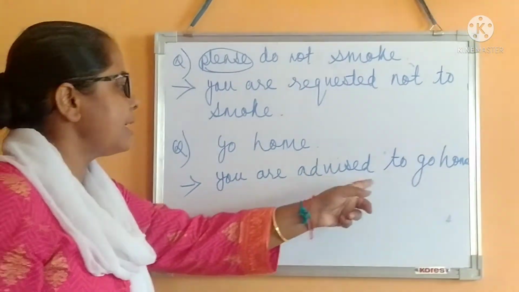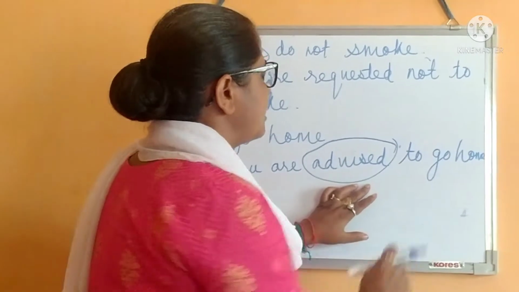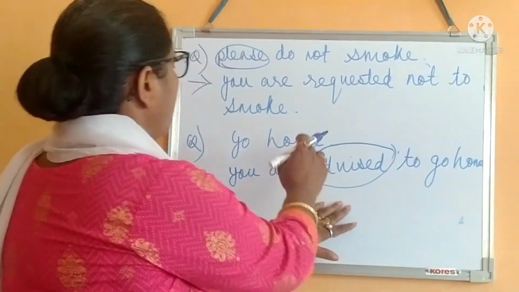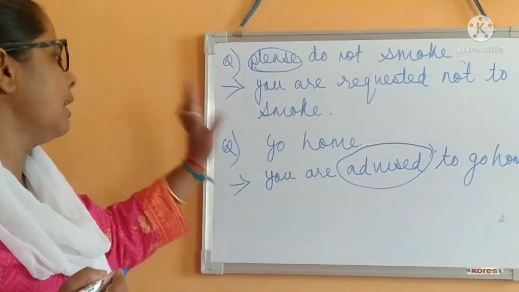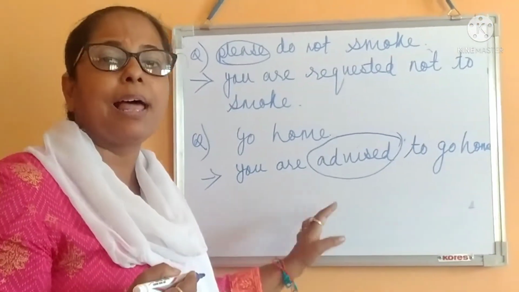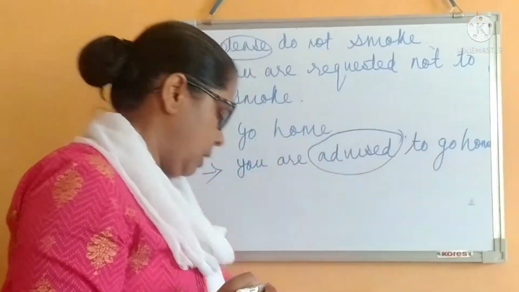See the new word here, advised. You are advised to go home. It is not an order, but it implies advice.